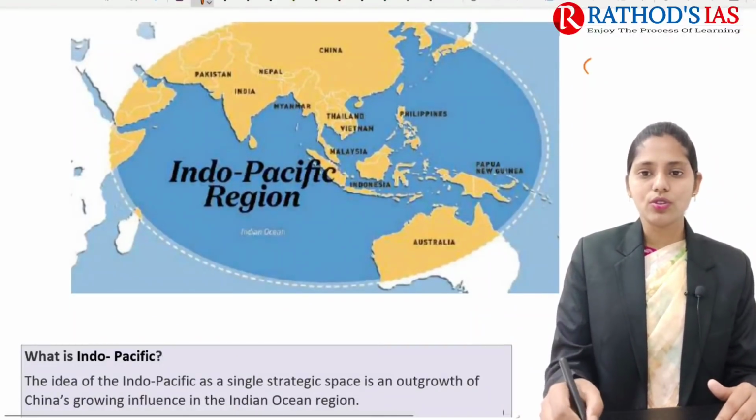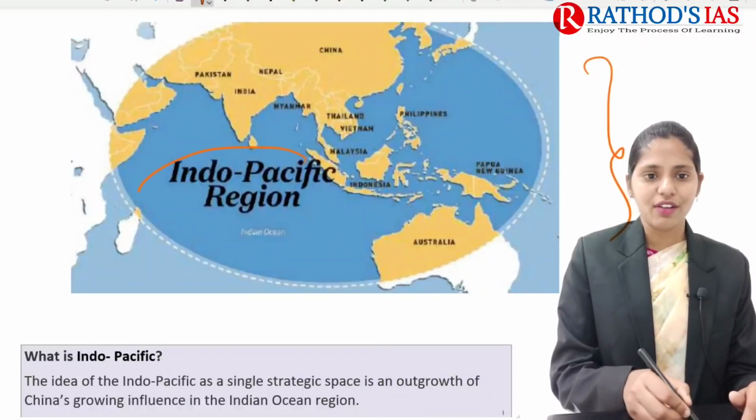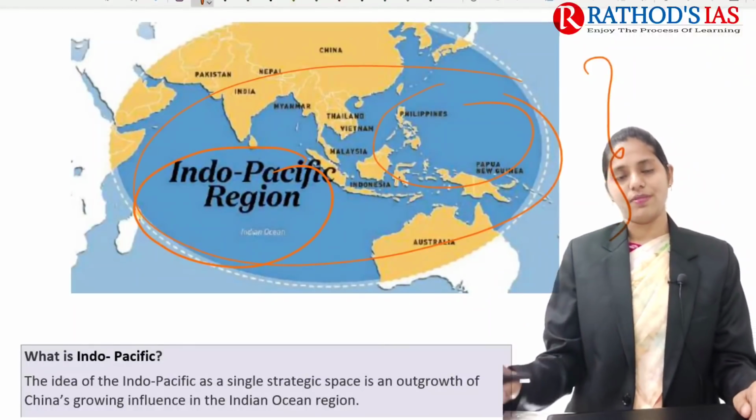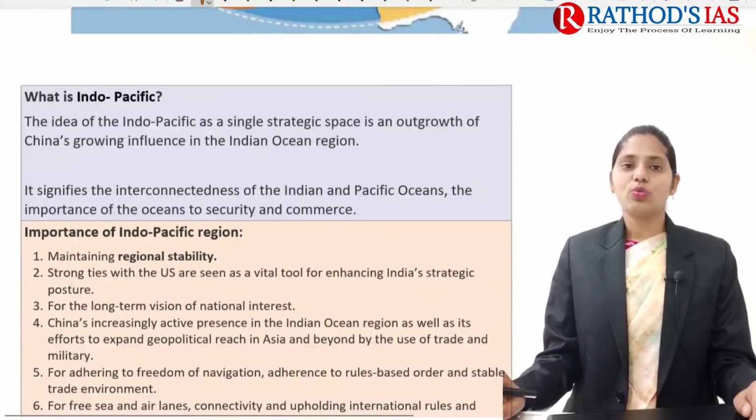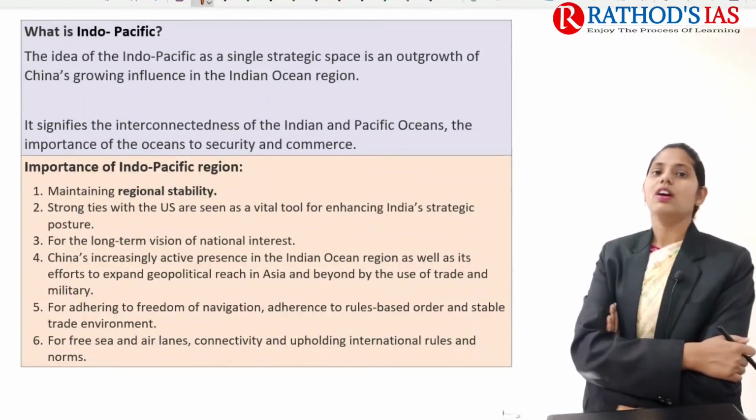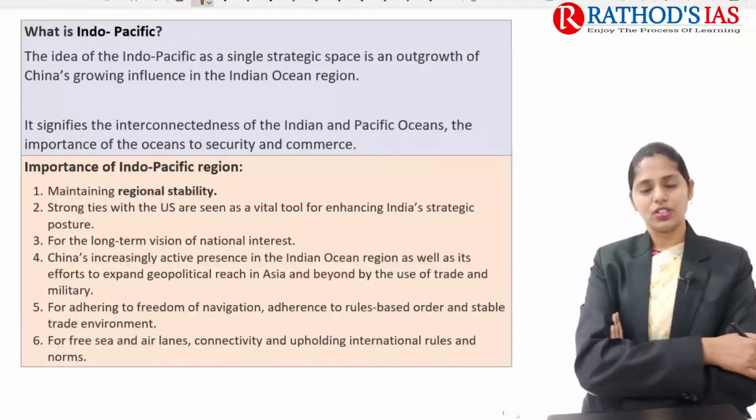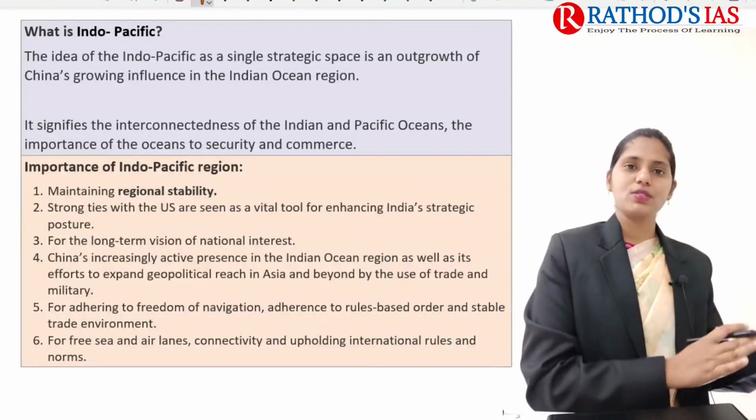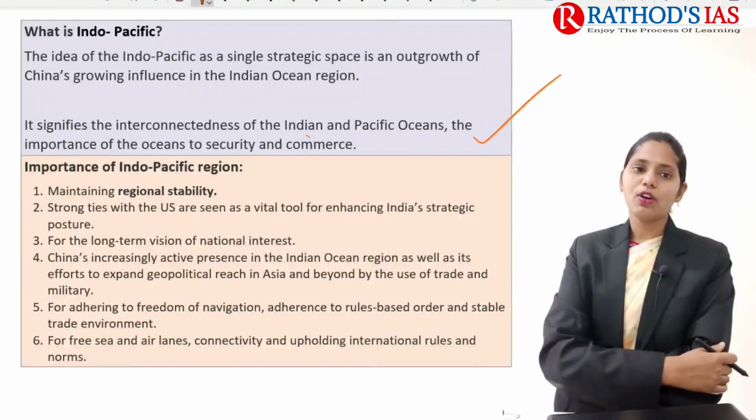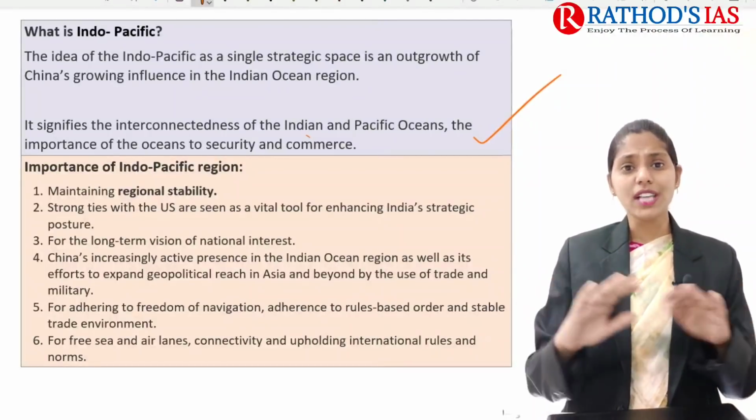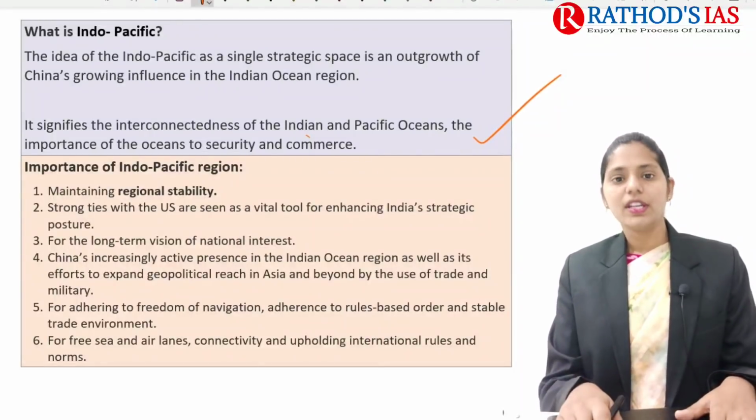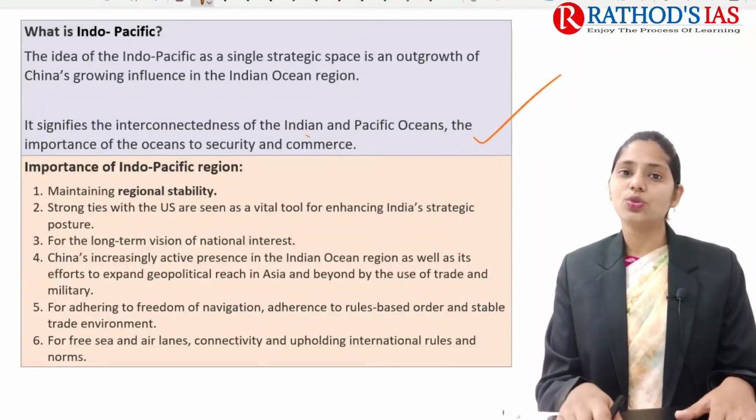And if you look at this map, here we have the Indian Ocean, and here we have the Pacific Ocean. This region comes under the Indo-Pacific region. Now let us talk about what this Indo-Pacific region is and why it is important. Why is there increasing relevance of this region, and why is there a shifting of power from the west towards the east? This is very, very important. The idea of the Indo-Pacific as a single strategic space is an outgrowth of China's growing influence.